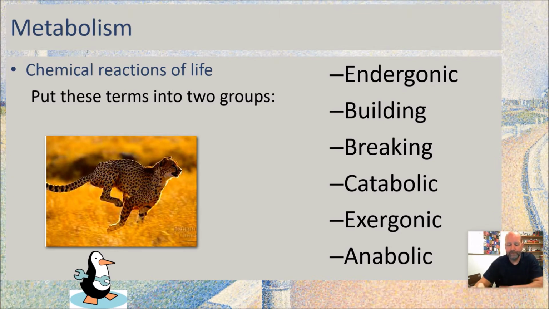So hopefully you got this: endergonic, right? That's a reaction that requires that we put energy into it. We'll call that type A. And when we're putting energy into things, we're building things. When we break things down, that is a catabolic reaction, and that is going to release energy. That's an exergonic reaction.